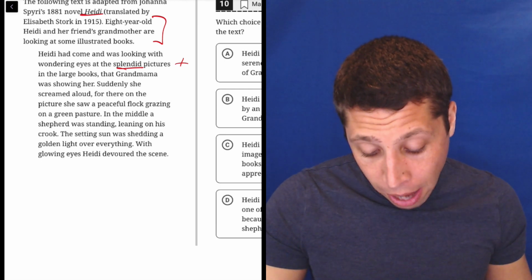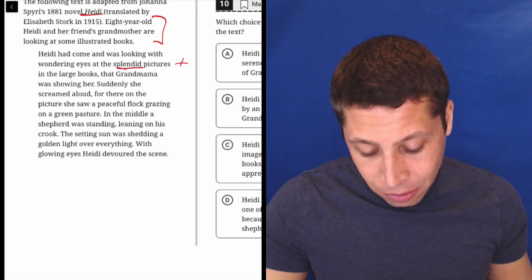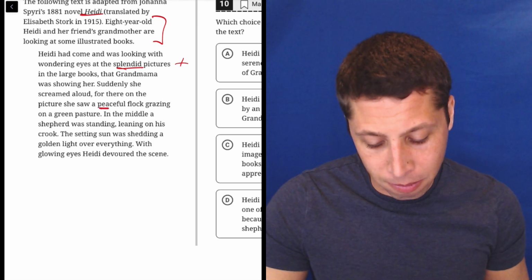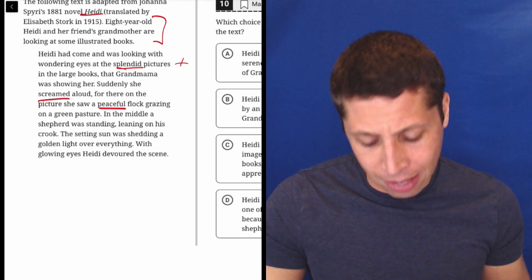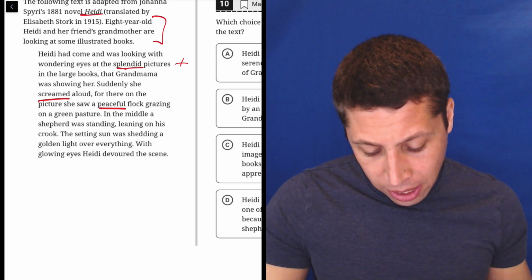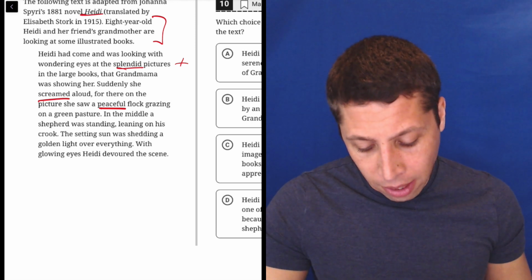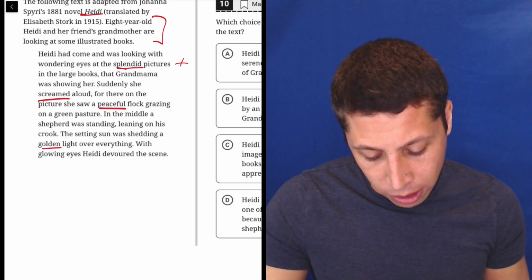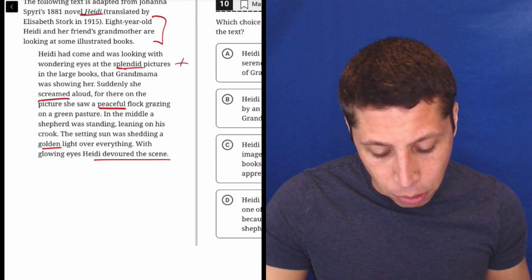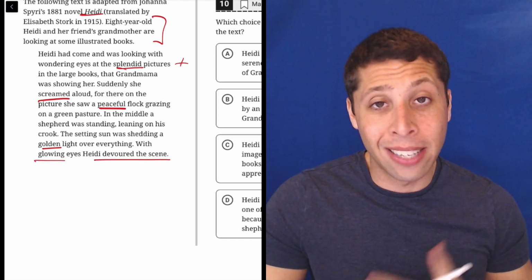Suddenly, she screamed aloud. Uh-oh. For there on the picture, she saw a peaceful flock grazing on a green pasture. Well, that sounds positive, but is this negative? What's going on? In the middle, a shepherd was standing, leaning on his crook. The setting sun was shedding a golden light over everything. Golden light. With glowing eyes, Heidi devoured the scene. So glowing eyes, devouring the scene.